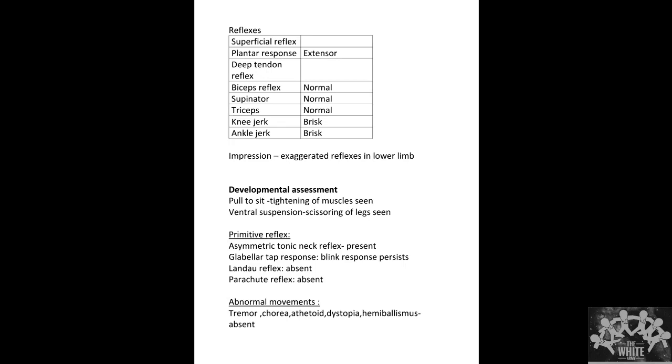Developmental assessment, pull to sit, there was tightening of the muscles of the lower limb which was seen, and on ventral suspension there was a scissoring of the legs which was seen. Primitive reflex, the asymmetric tonic neck reflex was still present, and on glabellar tap response, the blink response was persistent. Then presence of the Landau reflex as well as the parachute reflex.